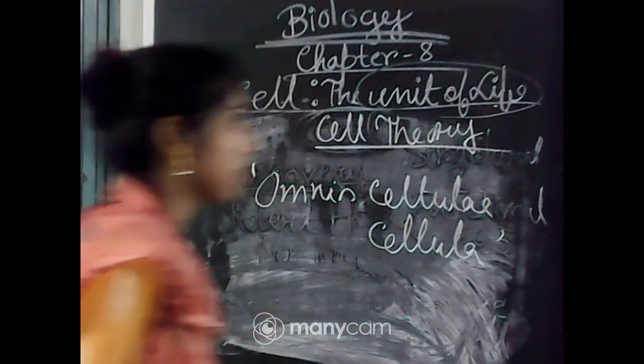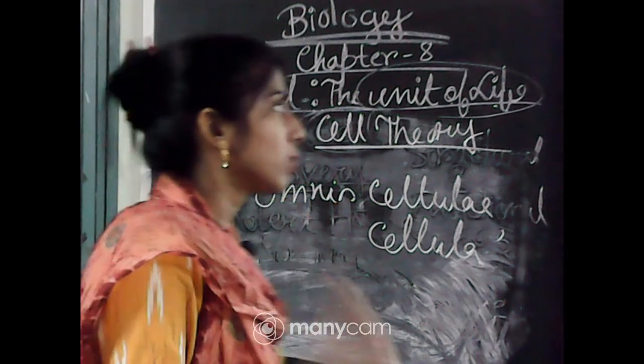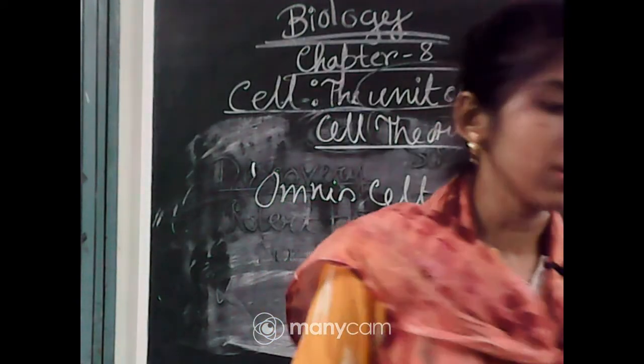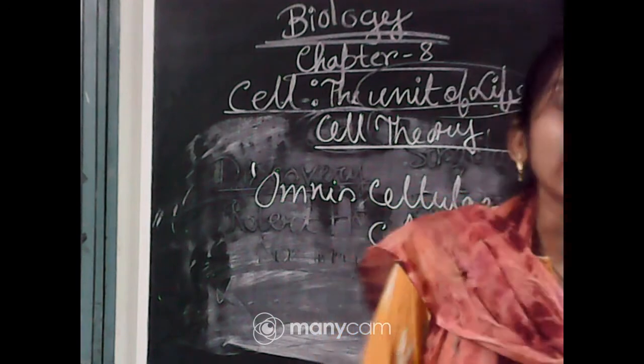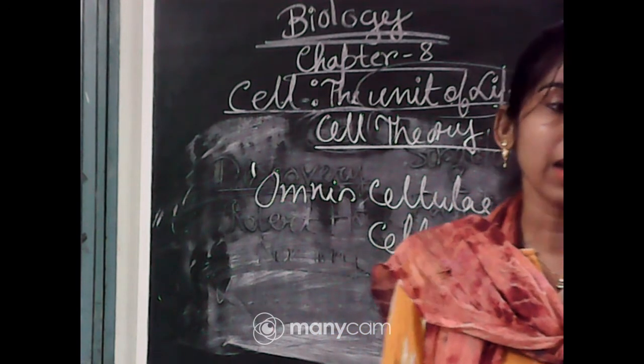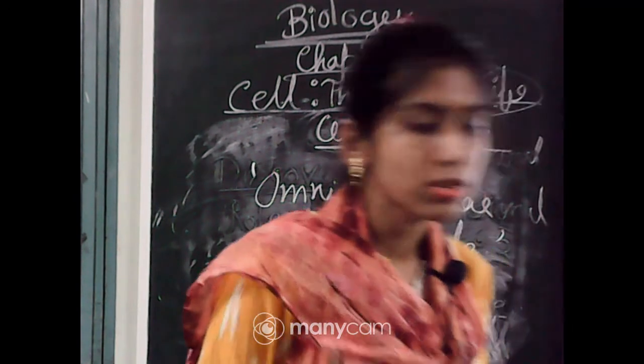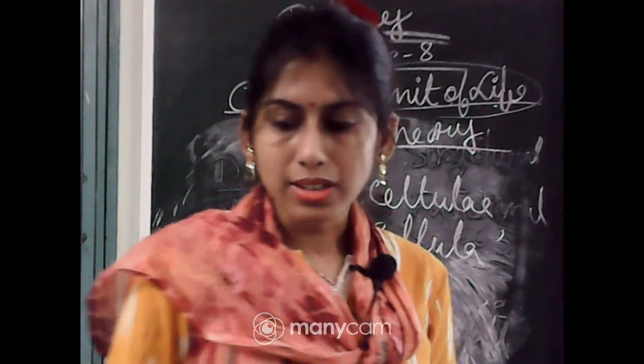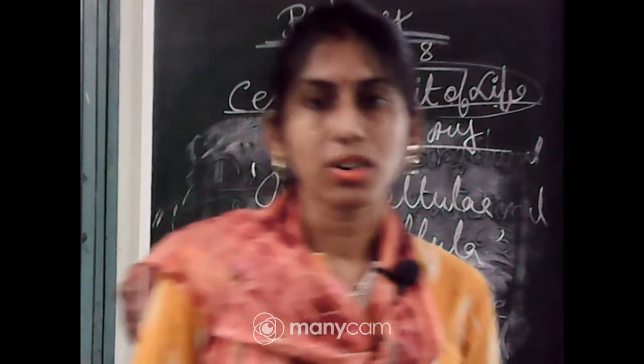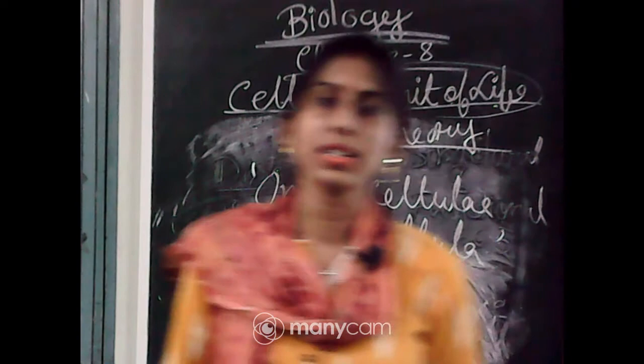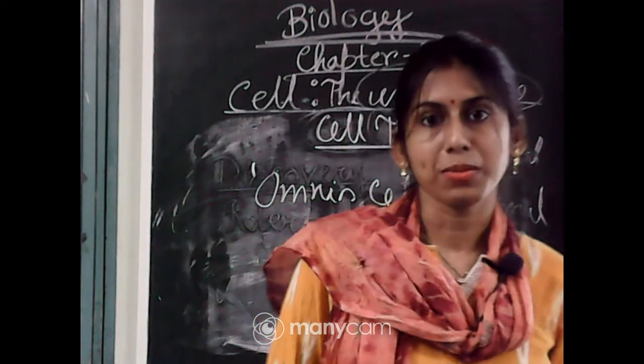and he modified the cell theory of Schleiden and Schwann and concluded a new cell theory which says that all living organisms are made up of cells and products of cells. What he concluded is that all living organisms are made up of cells and the products of cells.